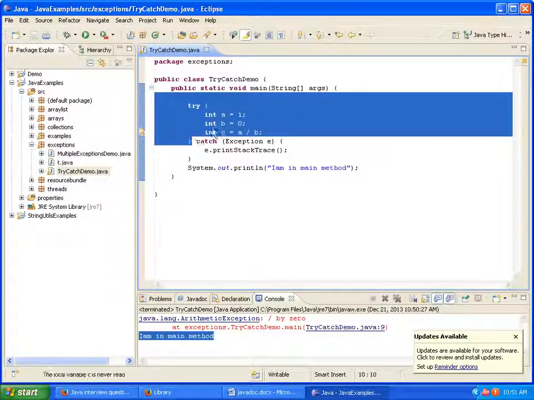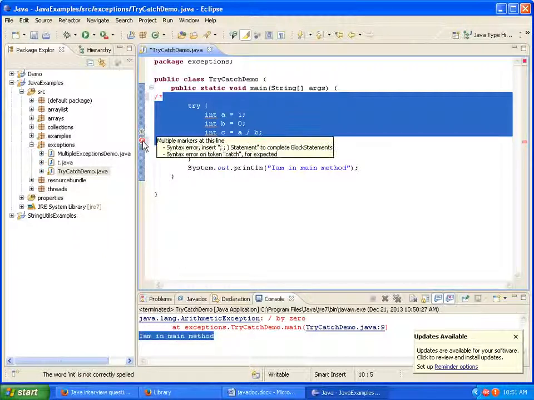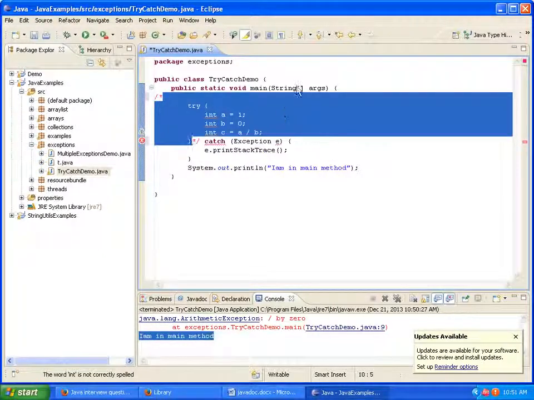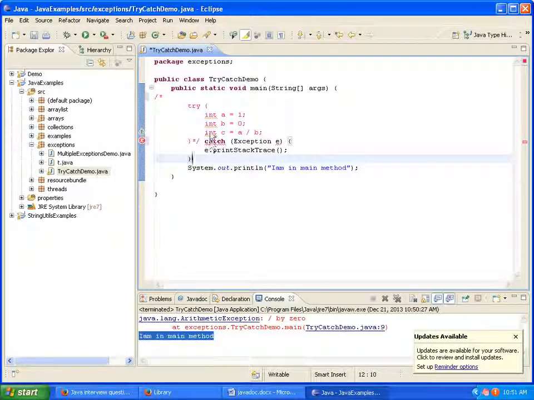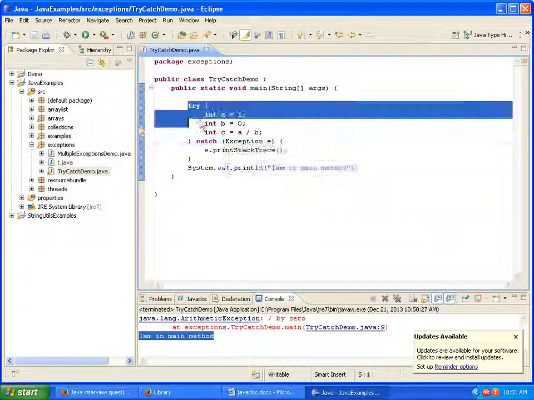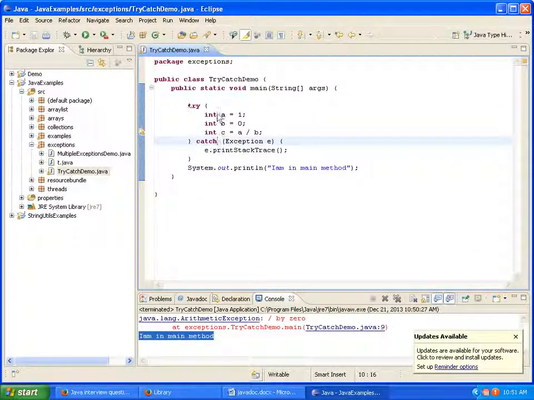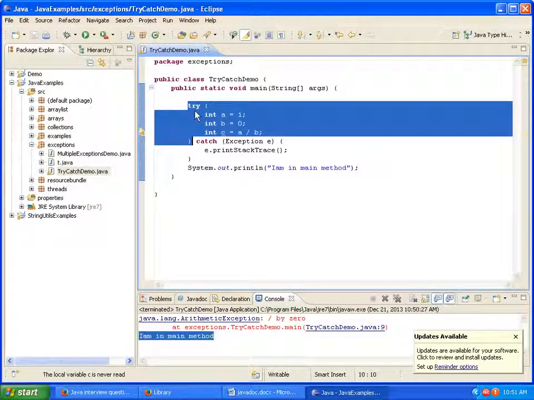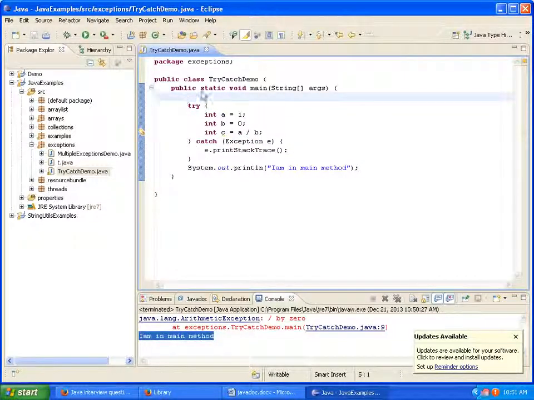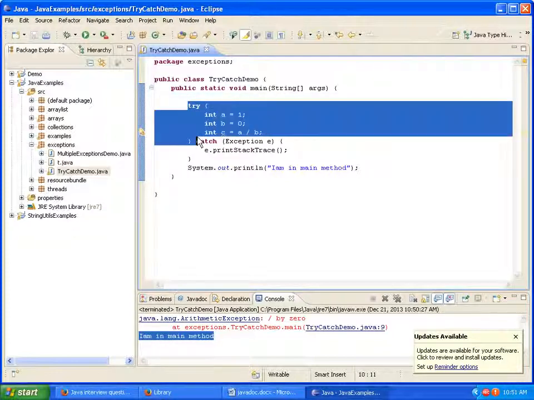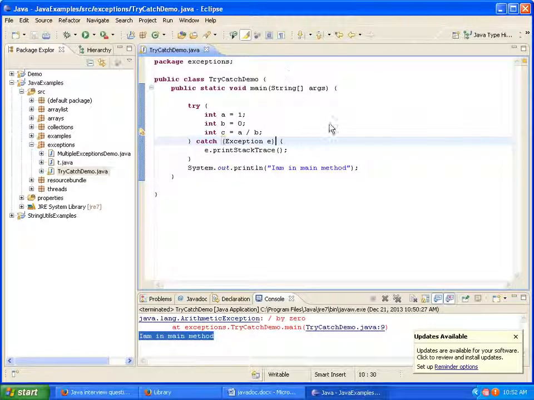And here I am commenting the try block, and see here I am getting compilation error. Syntax error on token catch. Okay, we cannot have a catch block without try block. So try and catch together form a unit, and catch is used only to catch an exception that is thrown by the immediate try block. Suppose this catch is used to catch the exception that is thrown by this try block. Assume that if I have a try block before this, it won't catch that try block's exception, it will catch only the preceding try block's. Okay, this is all about the try-catch.